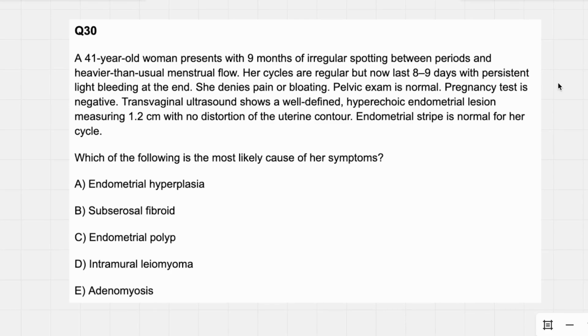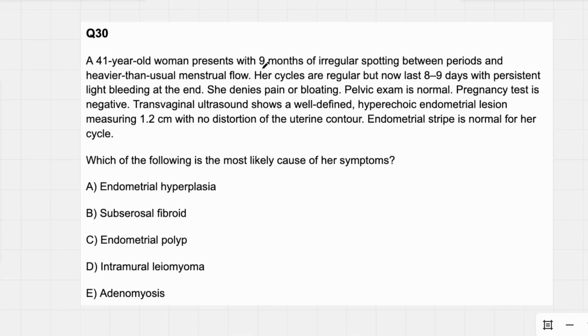Question 30. Which of the following is the most likely cause of her symptoms? And just skimming through these answer choices, we see a lot of repro in here. A 41-year-old woman presents with 9 months of irregular spotting between periods. So 9 months of irregular spotting between periods, and she's 41 years old. Age definitely matters in these repro questions.